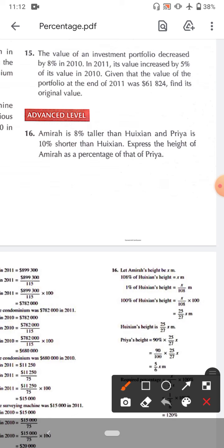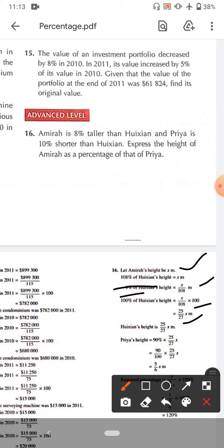So first, Amira is 8% taller than Hygiein. It means if Hygiein is 100%, then Amira has 108%. So if Amira is x meters, 108% is x meters, 1% is x by 108 meters, and 100% is x by 108 multiplied by 100 meters. Now Hygiein's height becomes this.